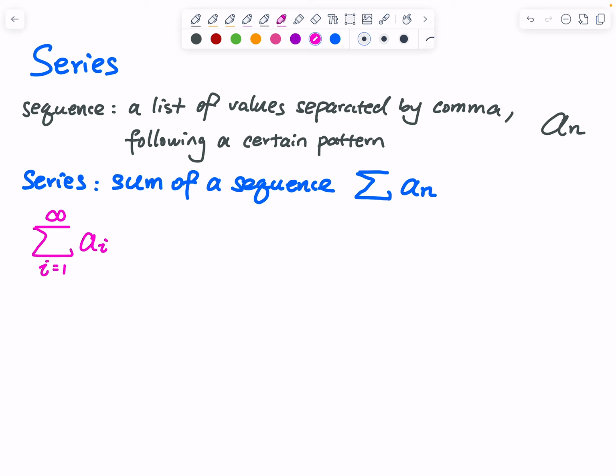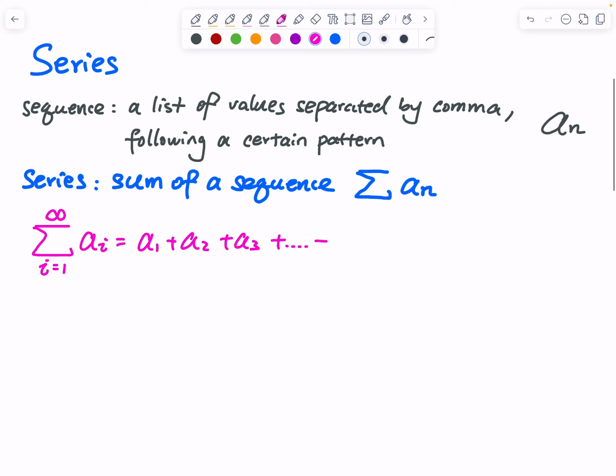I equals 3, we have the third term. So this is really like a1 plus a2 plus a3, and then you keep on adding. You will reach the nth term, but you have to keep on adding because this one will stop at infinity. So we are adding up infinitely many terms, and we call this an infinite series.